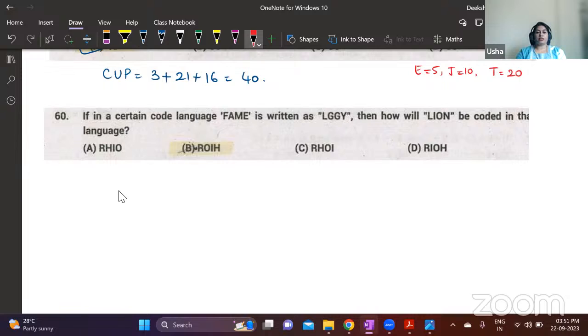Okay, so if in a certain code language, FAME is written as LGGY, then how will LION be coded in that language? Again, here just find letter to letter correspondence. Here we have F and then L. After F, you have GHIJK. So this is +5. First letter is +5.